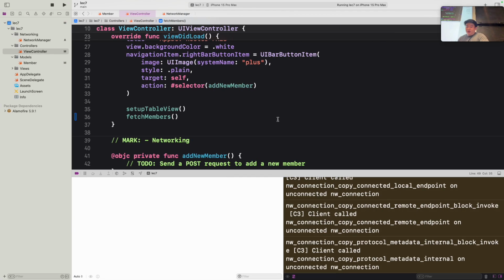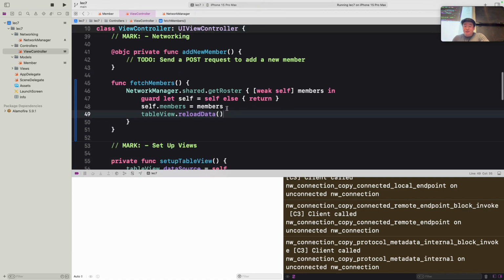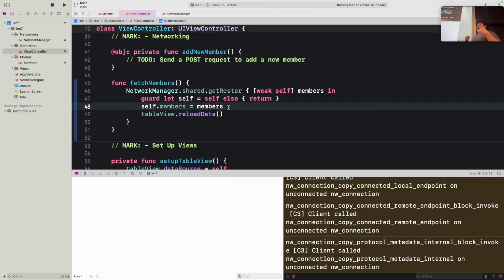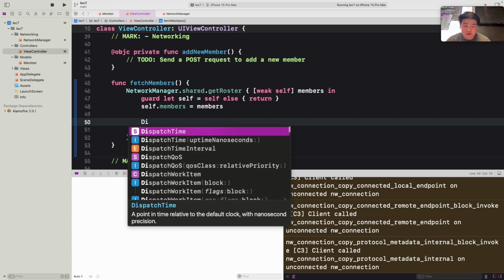Okay, and one more small thing before we move on to post requests is that if you see this reload data, we want anything to do with UI to happen on the main thread. This is going into concurrency, so I won't talk too much about it. We want this to have the highest priority. How we can do that is specify using a dispatch queue.